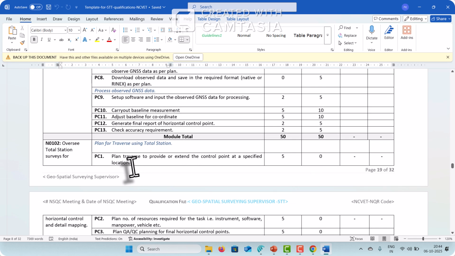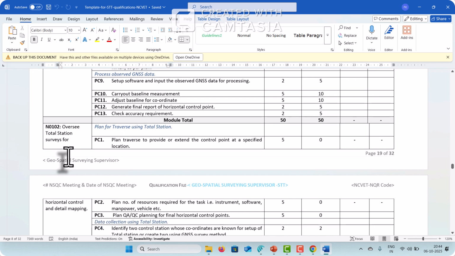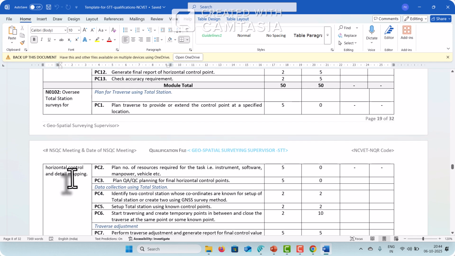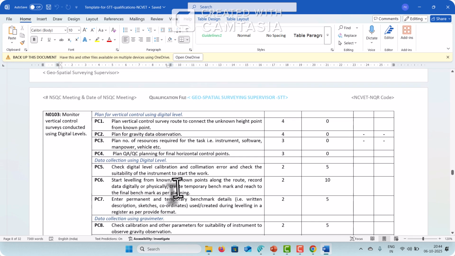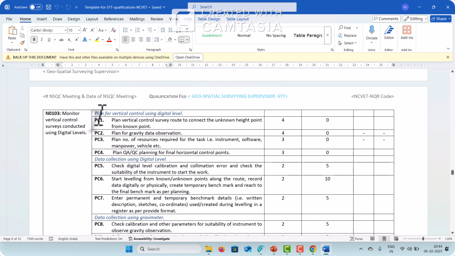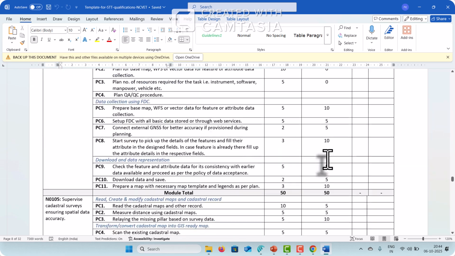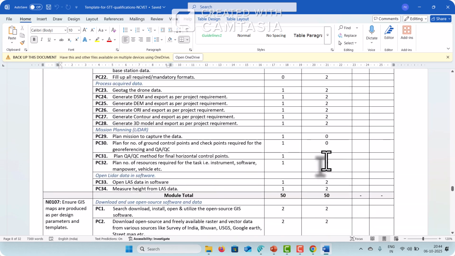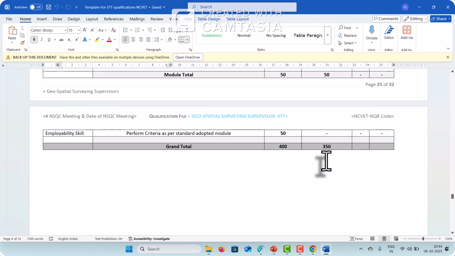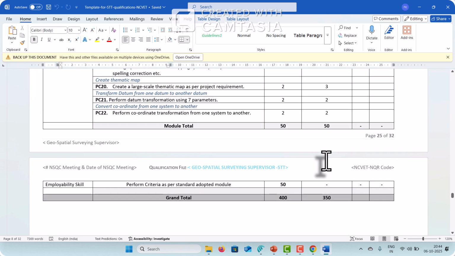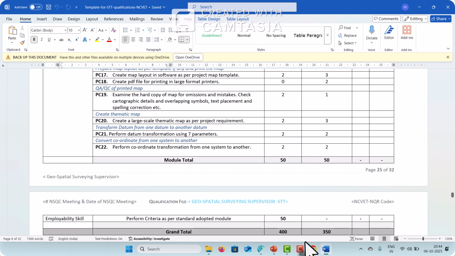This goes with every NOS, for example, oversee total station survey for horizontal control and detail mapping. That's how all the NOSes have their performance criteria written here, their elements here, and their scheme, whether it is a theoretical thing or a practical thing. Then you have to develop questions accordingly. You can check all the detailed NOSes which are here. This will help you form the question bank.